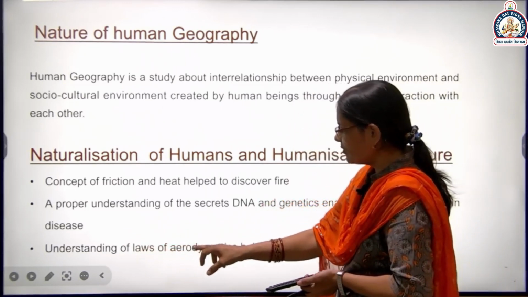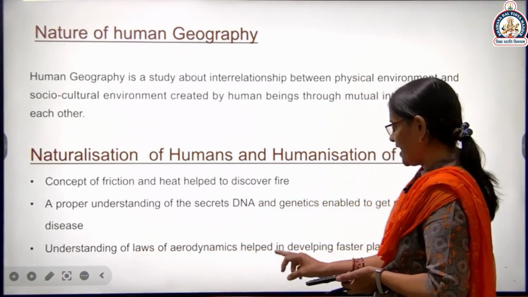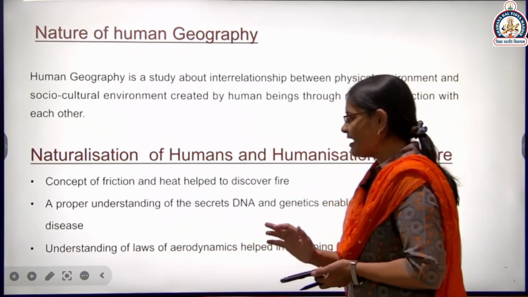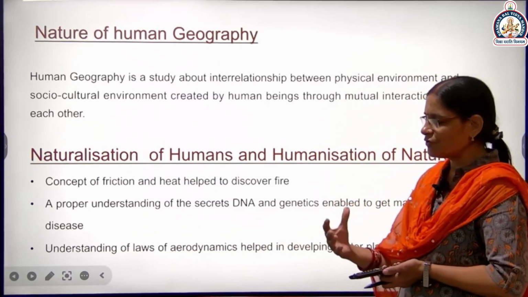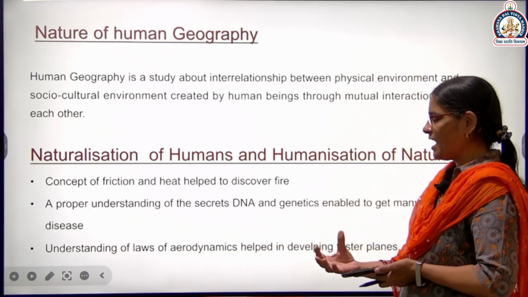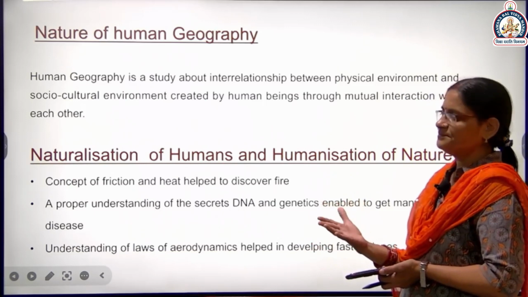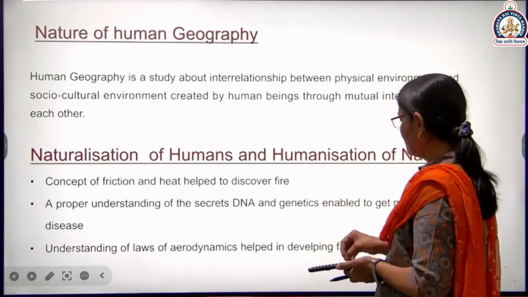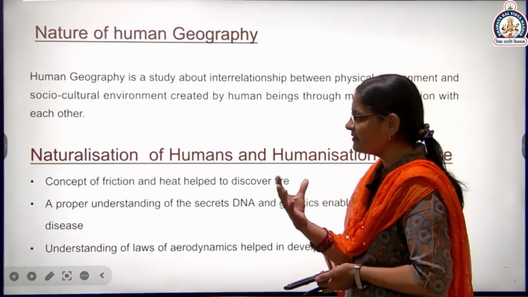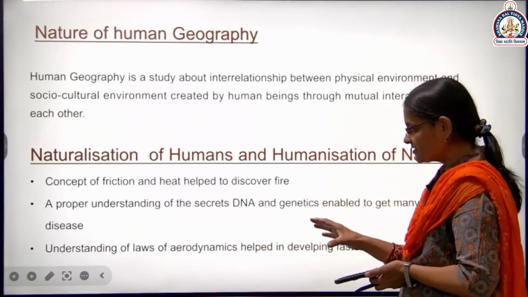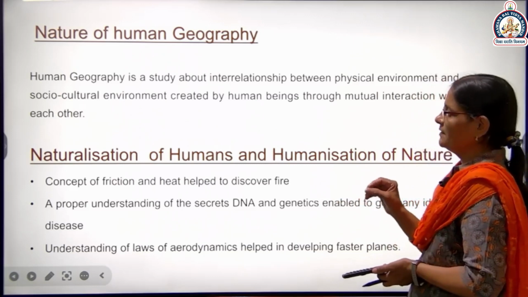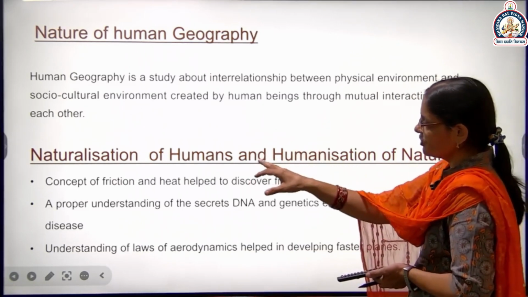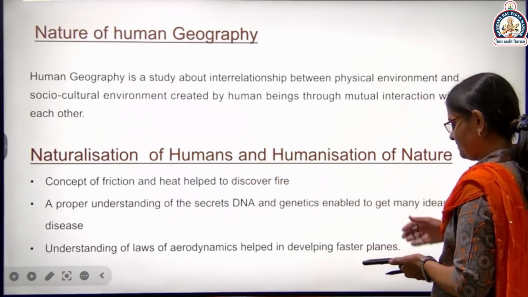Understanding the law of aerodynamics helps in developing faster planes. When we understand the theory of aerodynamics, how the air moves, it also helps in the fast development of faster planes. So these are the discoveries we can make in nature and the naturalization of humans.